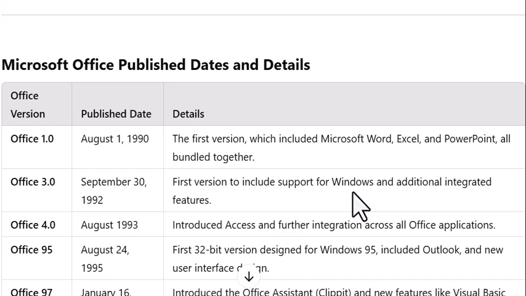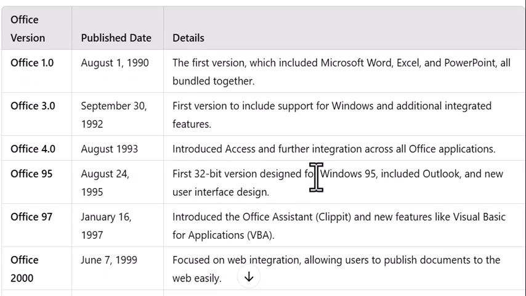Microsoft Office published dates and details. Office 1.0, August 1st, 1990, the first version, which included Microsoft Word, Excel, and PowerPoint all bundled together.